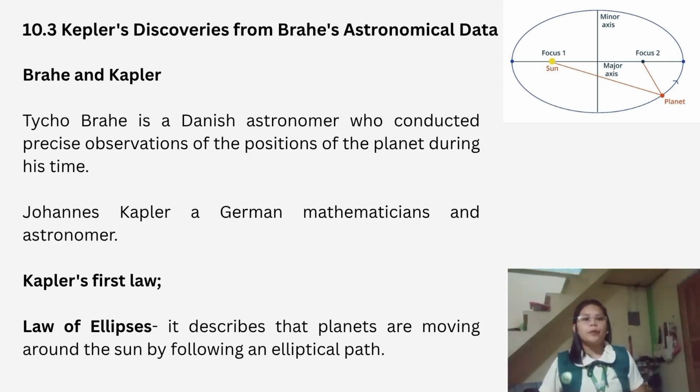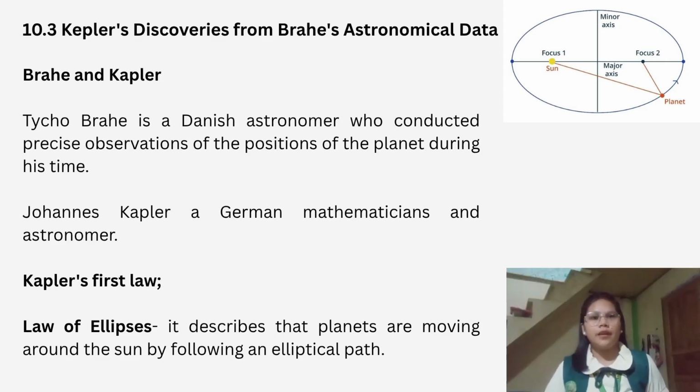Kepler proposed the three laws of planetary motion during the early 1600s. He was able to synthesize the huge amount of data collected by Tycho Brahe. The three laws describe planetary motion from a heliocentric model perspective. His first law is the Law of Ellipses. It describes that planets move around the Sun by following an elliptical path.